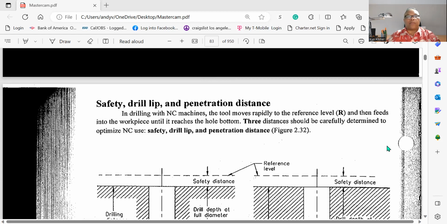Safety, drill lips and penetration distance. In drilling with an NC machine, the tool moves rapidly to the reference level and then feeds into the workpiece until it reaches the hole bottom. These distances should be carefully determined to optimize NC use. Safety, drill lip, and penetration distance.